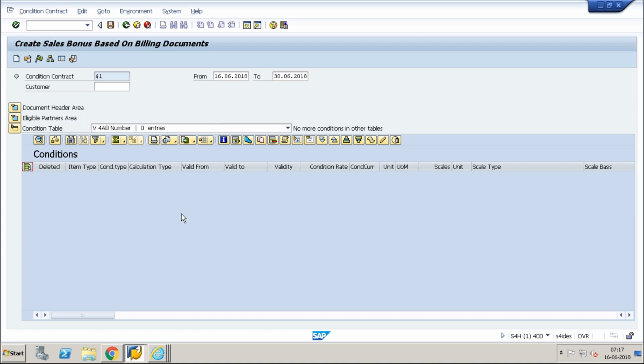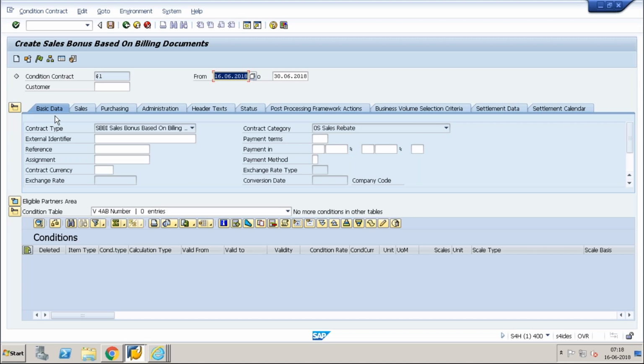I'll put till 30th. So now this condition contract which I'm creating contains some data of the range, that is the period. So now I will go to the header area. In this header area, I can see the basic data, sales organization data, purchasing data, and my administration data, which is nothing but who has created it, and the text, if I want any text to be determined, and the status of this.